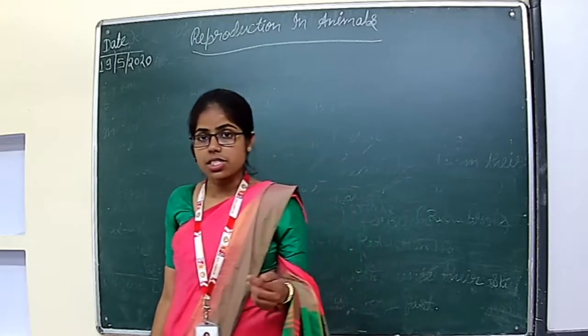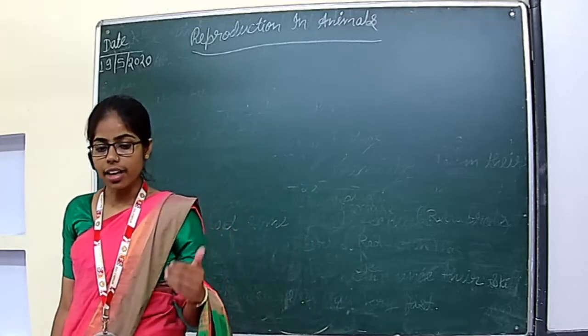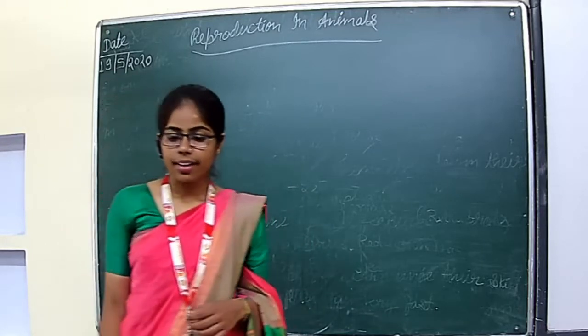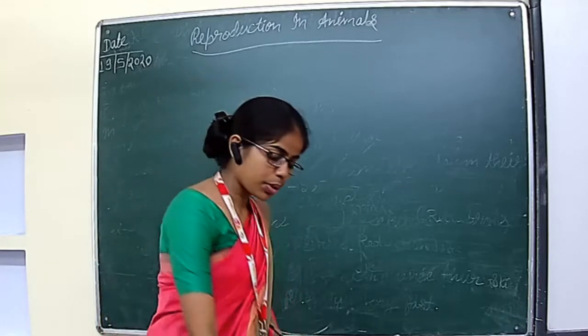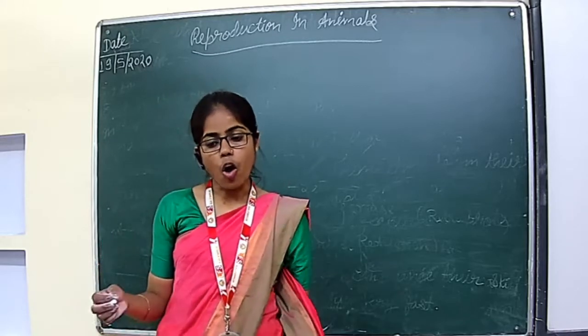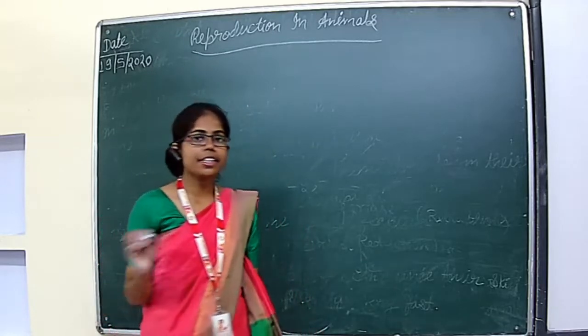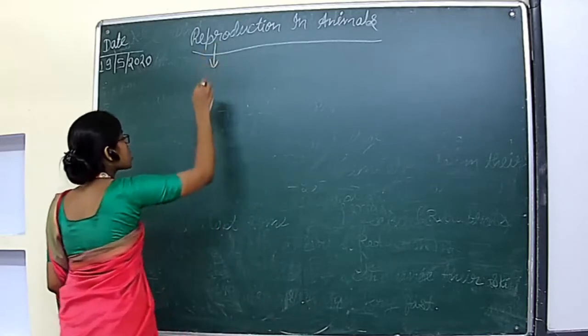We know that all animals live for a certain amount of time, and they are capable of producing young ones of their own kind, and this process is known as reproduction. What is reproduction?